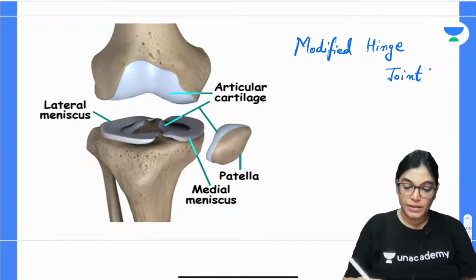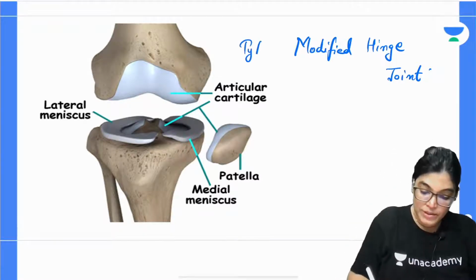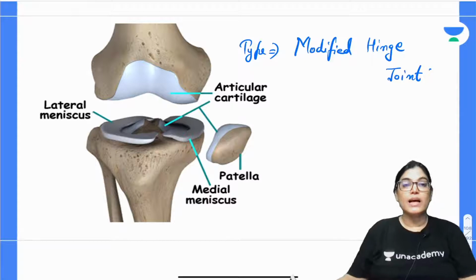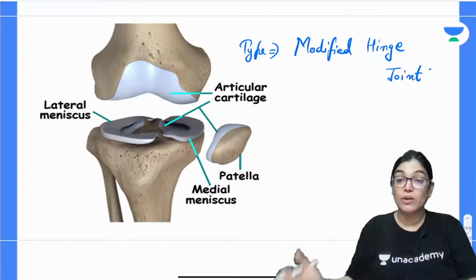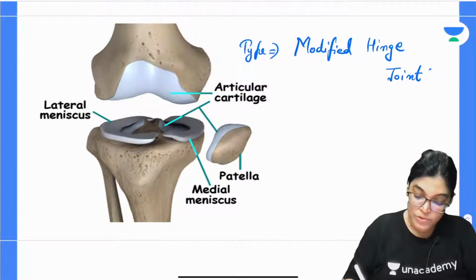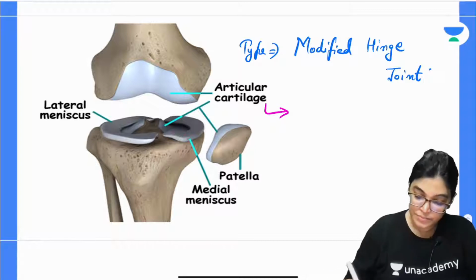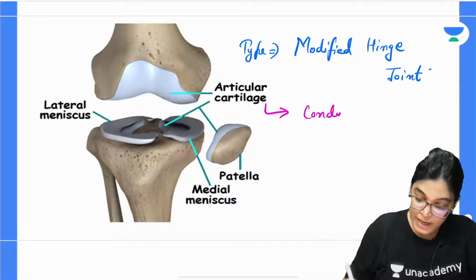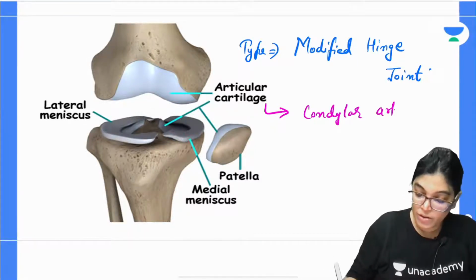Now, this is the type of knee joint, but there are certain articulations also. As you can see, the upper end of the femoral condyle is articulating with the lower end of the tibial condyle. So this will form a condylar articulation or condylar joint.